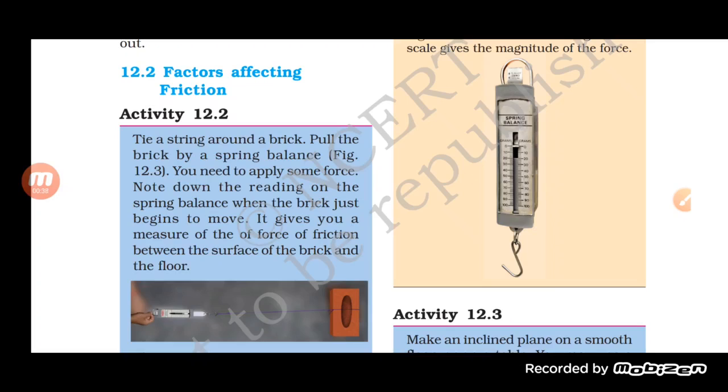It becomes quite easy to push the brick. So the measurement will also be less. Earlier the reading on the spring balance was more, as the degree of contact was more, so we had to apply more force in order to overcome the force of friction, students. Okay, moving on.